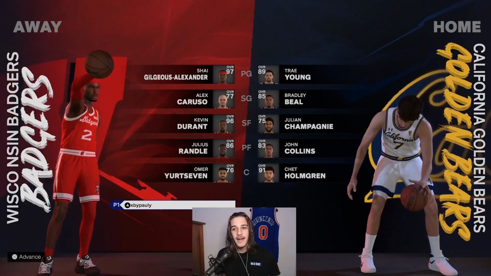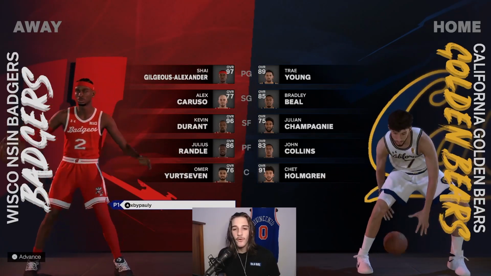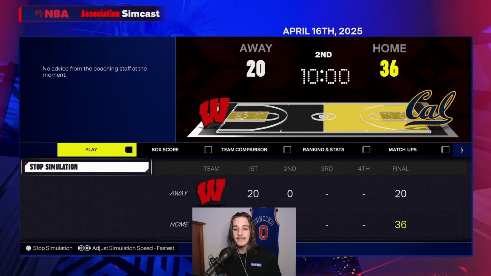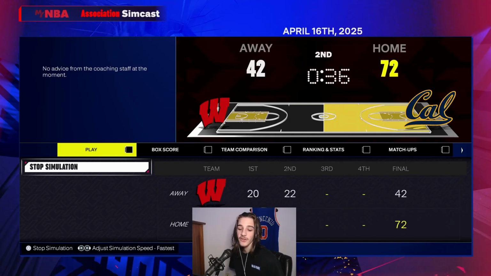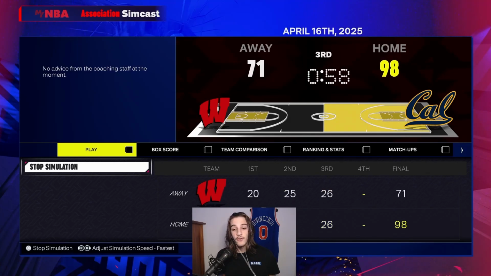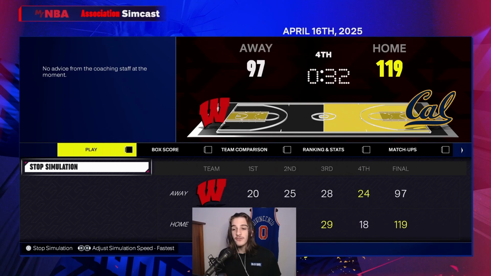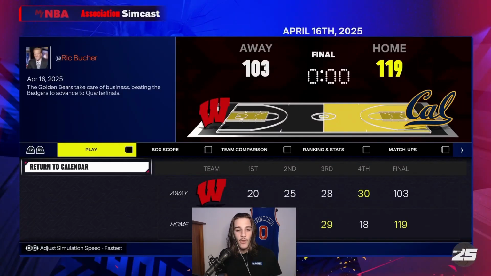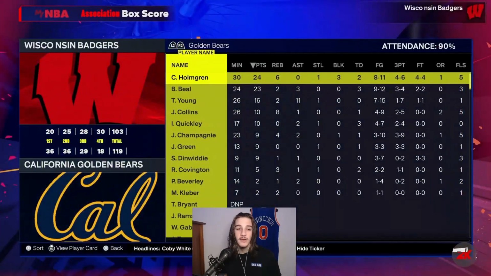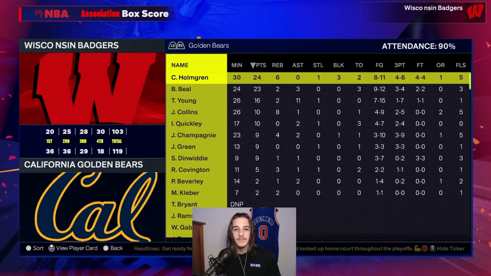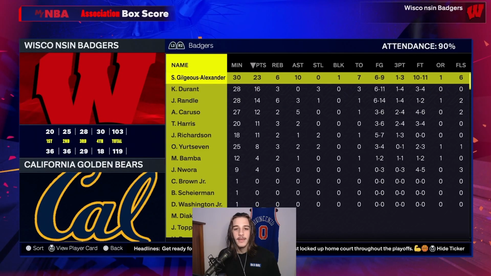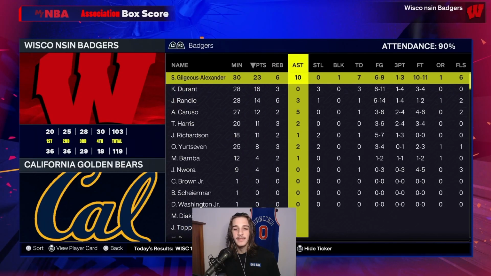But here's the first game of March Madness. We have Wisconsin going against California. We're going to be simcasting every game because, again, it's only one game series. So if you lose, you are eliminated, and Cal's going to come out and just absolutely blow out Wisconsin. Cal was one of the teams we really liked. Here's a stat for you guys. Chet ends up dropping 24, and Shea ended up dropping 23, 6, and 10.